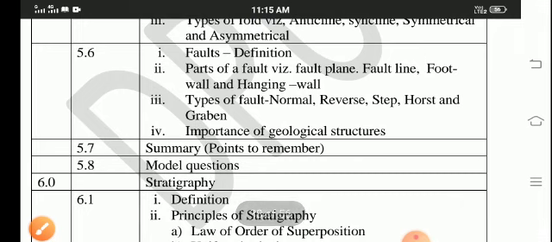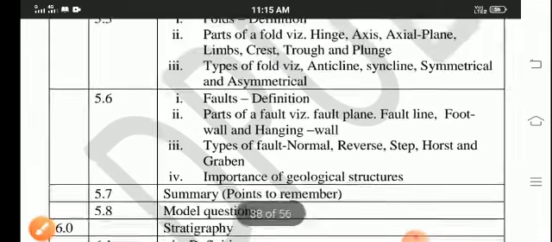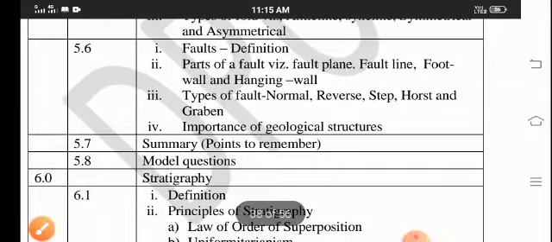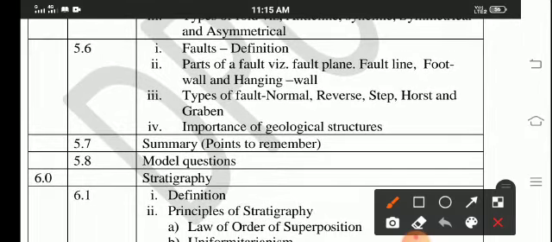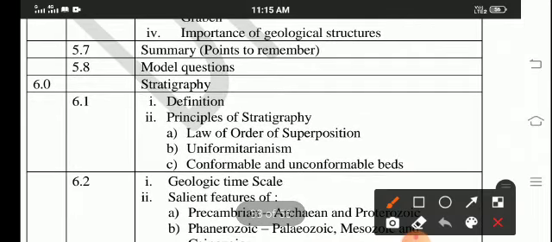And sixth point, fault, parts of the fault, and types of fault, normal and others, are there. Seventh point and eighth point also there, summary, model question paper.